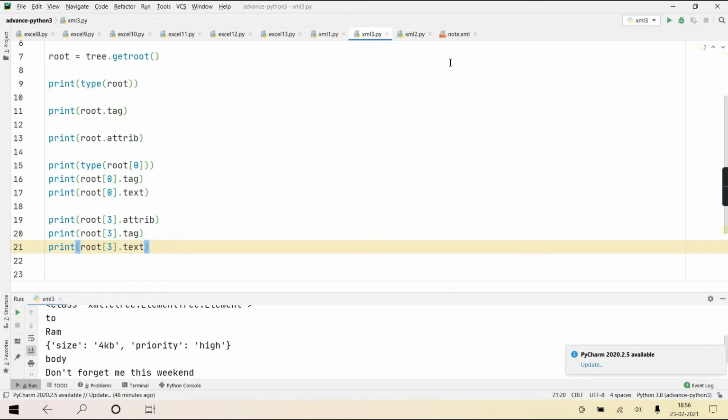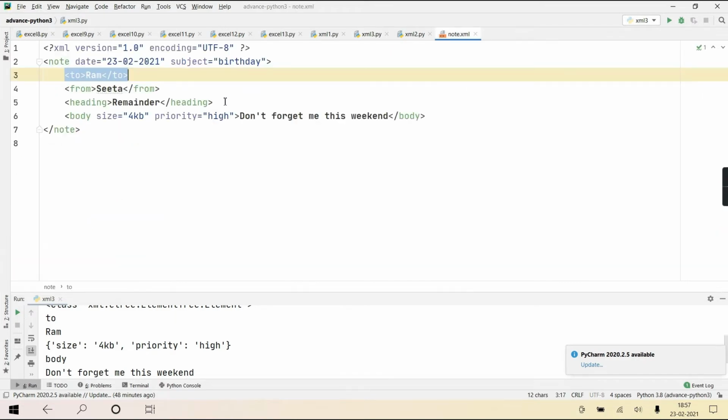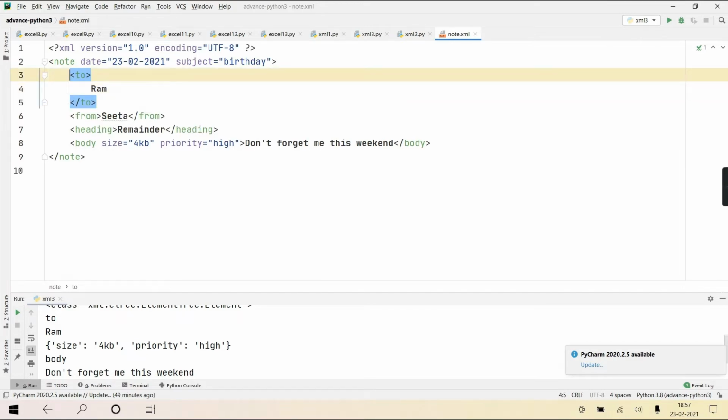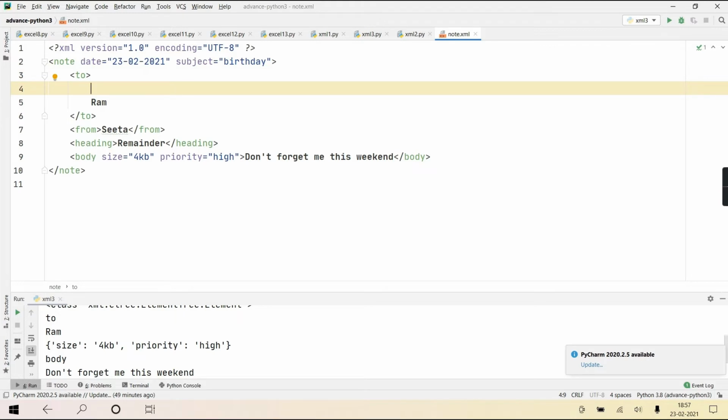Now some may have a question: this root is a parent, root of 0 means 0th child, but what if the child is also further having children? Like she has sent this message to many people, as it's a reminder for a birthday or something.